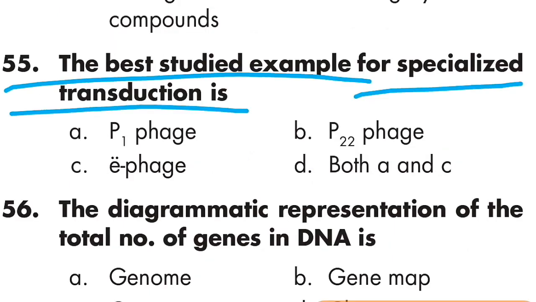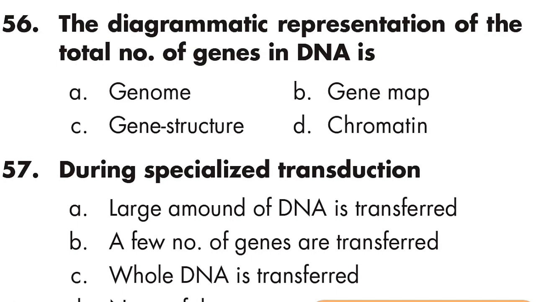Question number 55: The best study example of specialized transduction is lambda phage. Option C is right. Question number 56: The diagrammatic representation of the total number of genes in DNA is the gene map. Option B is right.